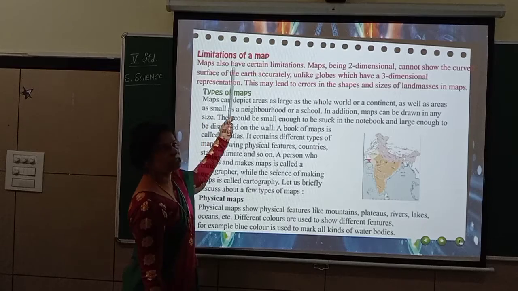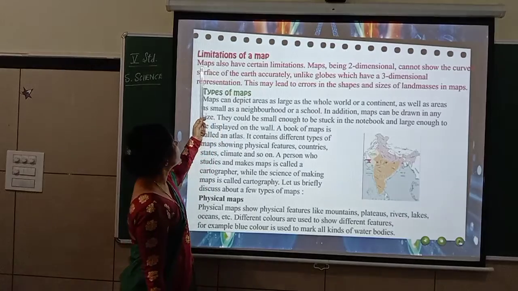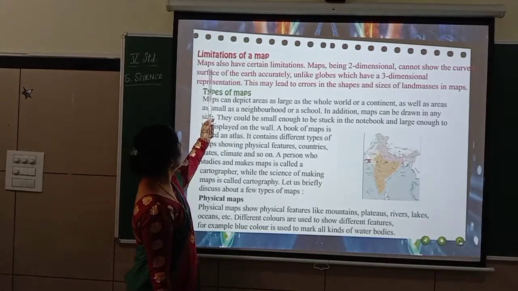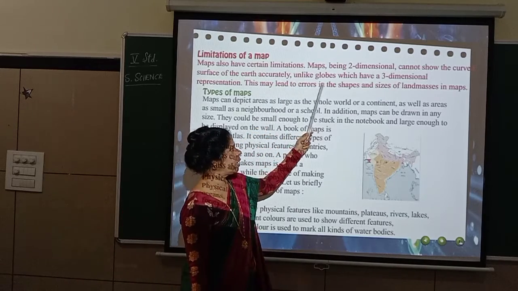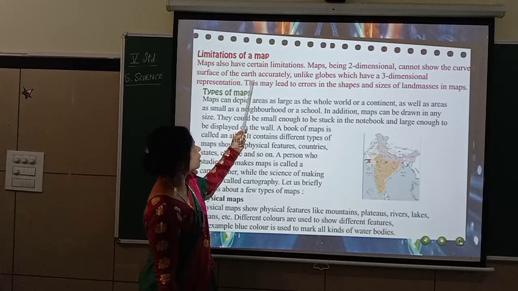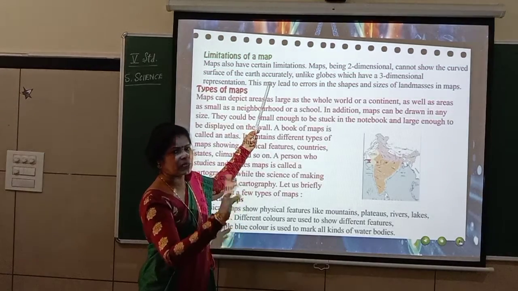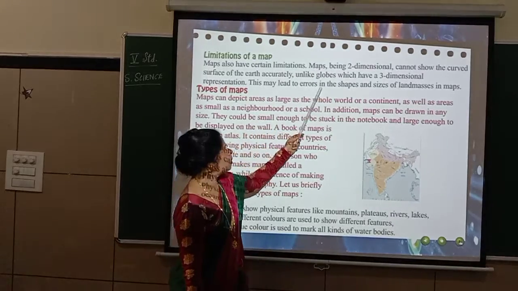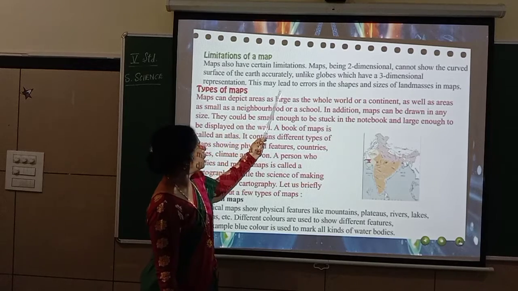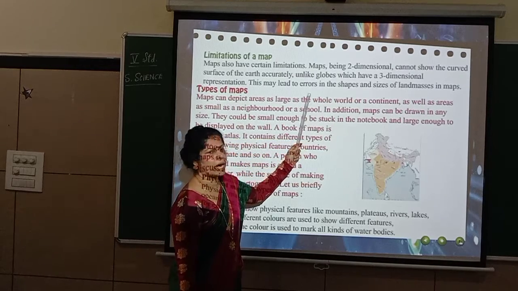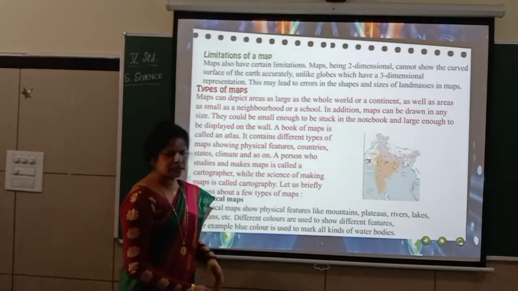Now, limitations of a map. Though maps are better than globes, there are still some limitations. What is the limitation? Maps being two-dimensional cannot show the curved surface of the earth accurately. If there is a curved surface, you cannot see it in the map because it is only two-dimensional, unlike globes, which have a three-dimensional representation. This may lead to errors in the shapes and sizes of land masses in maps. So, let me stop here and show you the images and the difference.